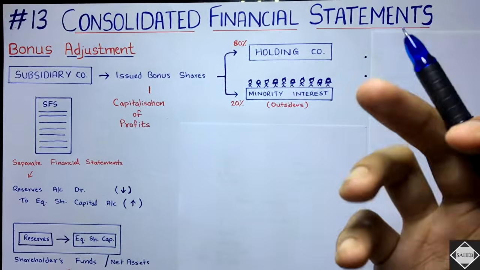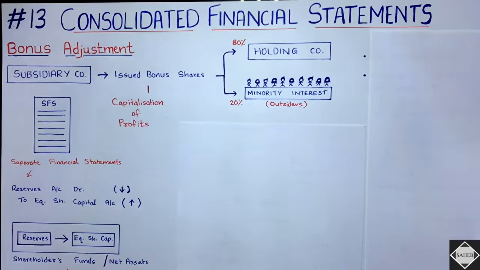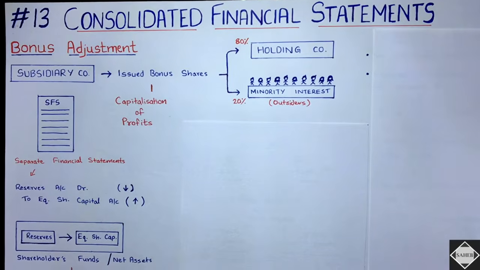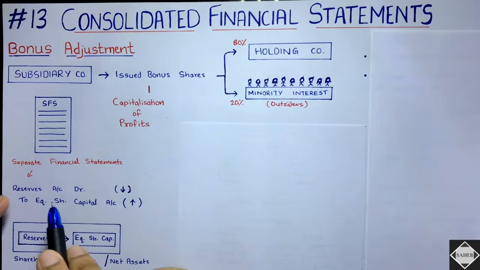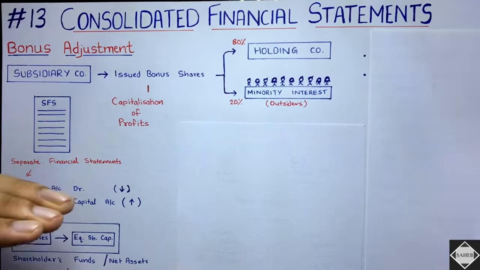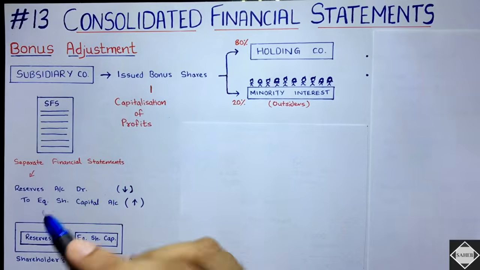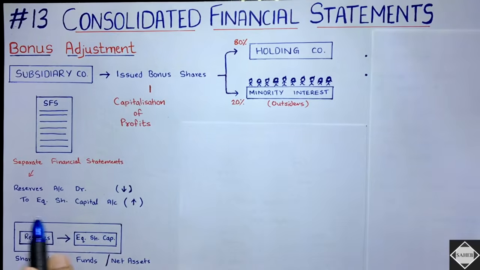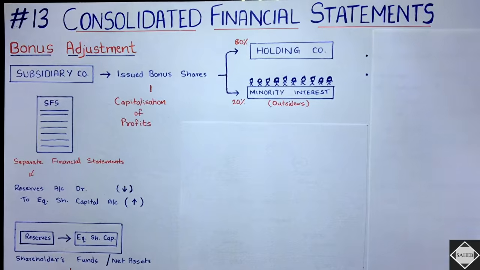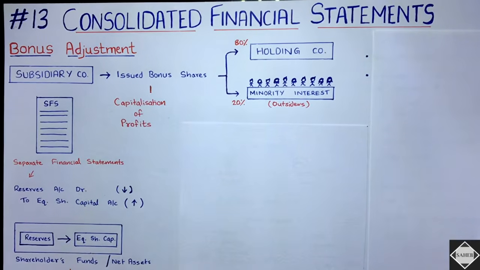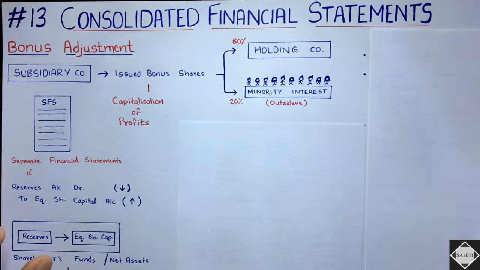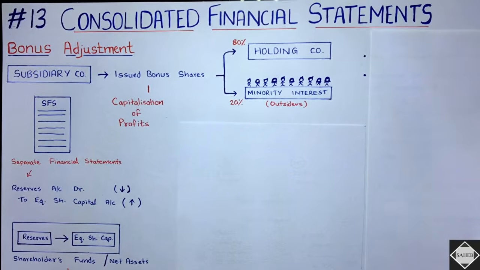See here, what will happen when subsidiary company will issue the bonus shares? In its separate financial statement, it will pass the entry: reserves account debit, reserves have decreased, and share capital has increased in the same proportion, equity share capital credit. So if you see this rectangle over here, a portion from reserves has gone into equity share capital.